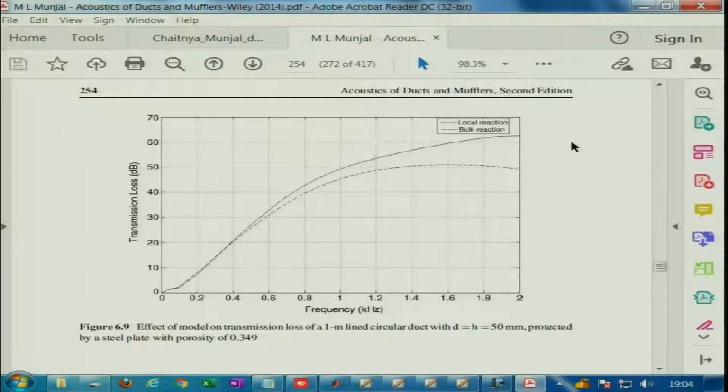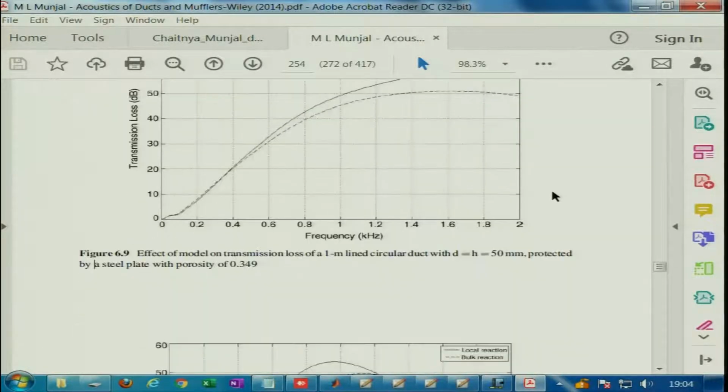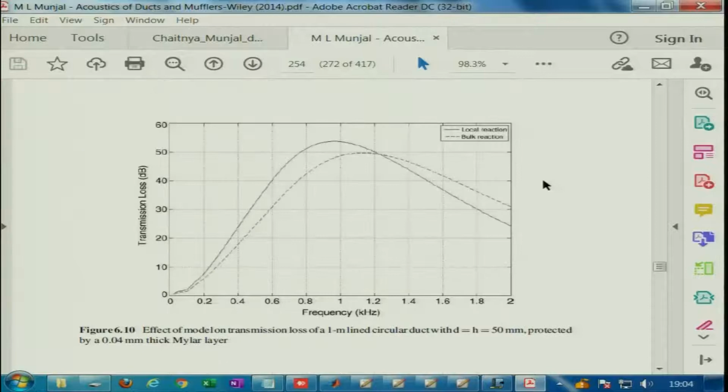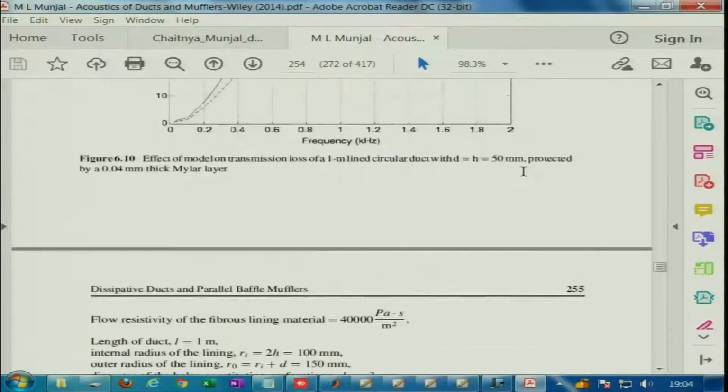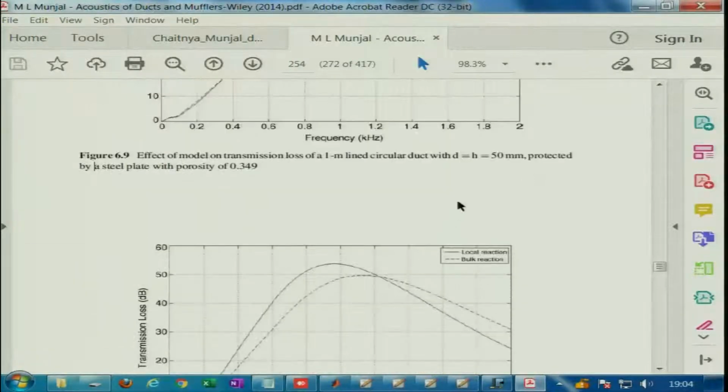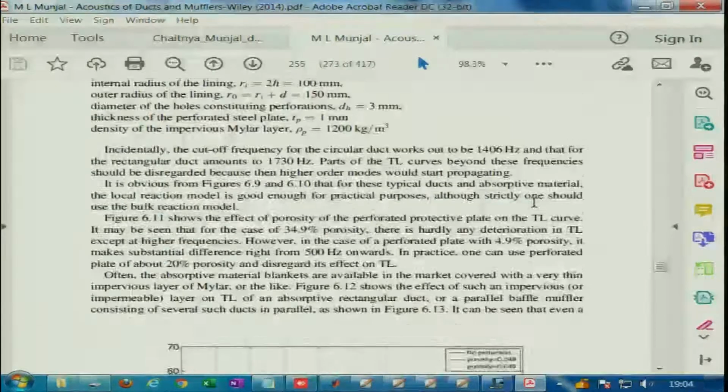You typically put that dissipative element downstream of the reactive elements and control the attenuation after the first cut-on frequency where higher order modes start. And there is a difference between local reaction and bulk reaction. So, these are the results for a circular duct with different values of D and H, certain parametric values.